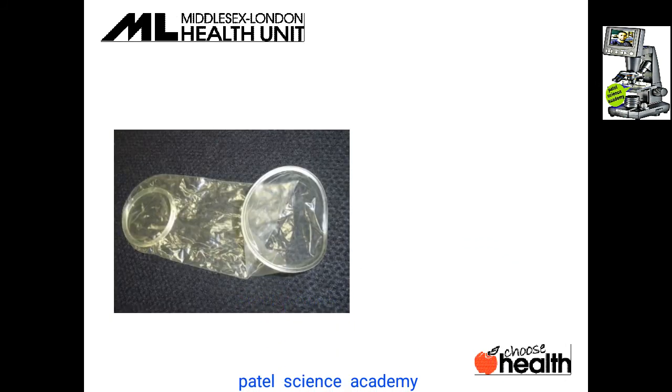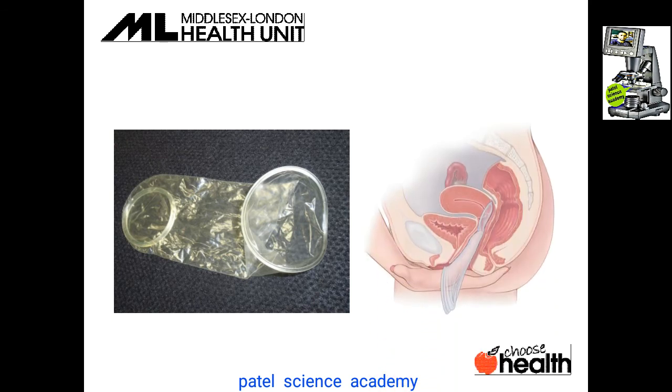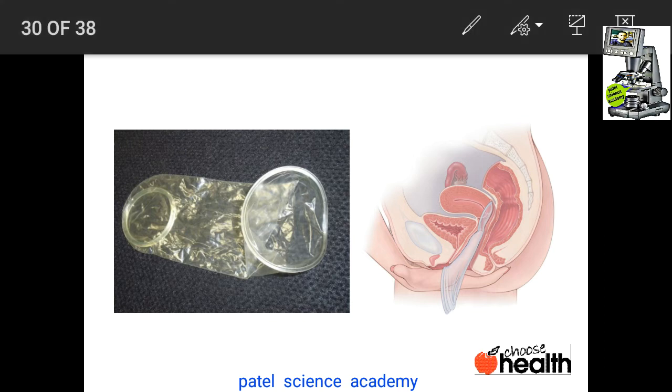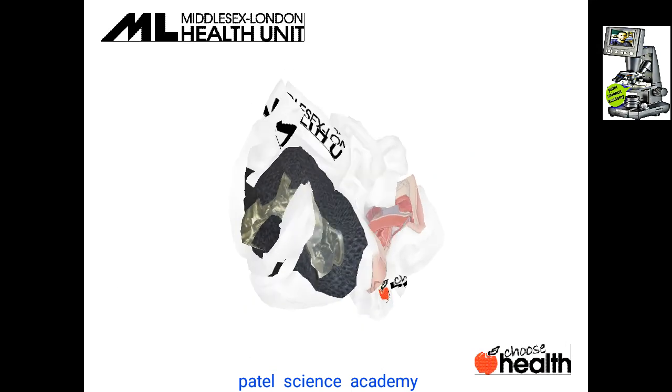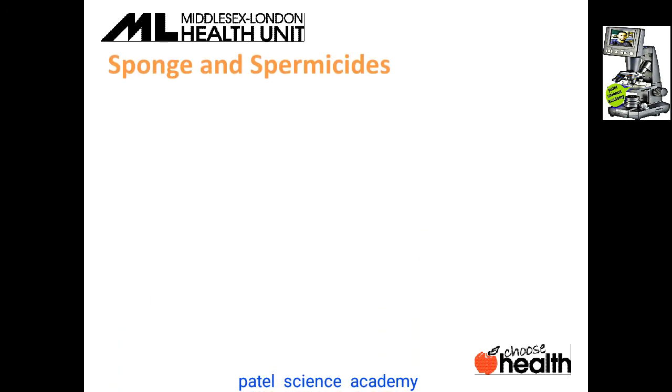So dear students, you can see this vaginal condom can be inserted into the vagina, in the female reproductive system, from here. So it is also effective, and it can be used for the female body too. Then the sponge and the spermicides.